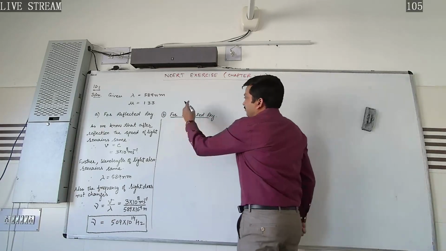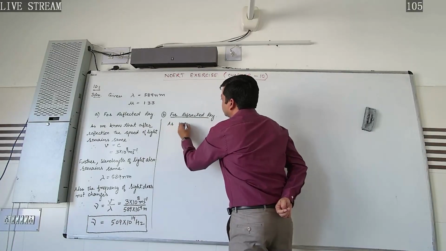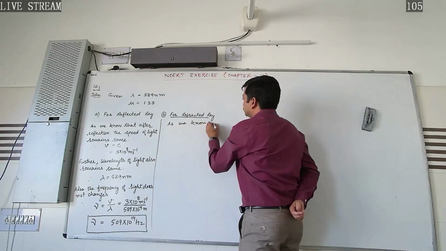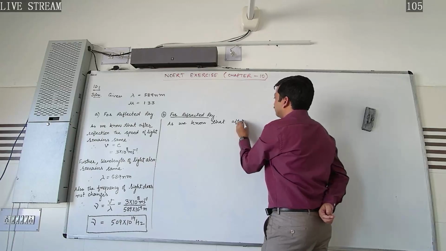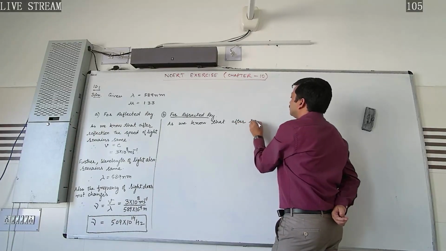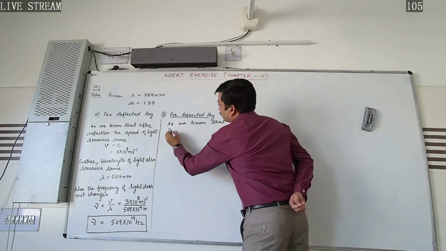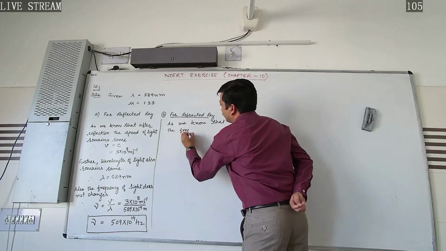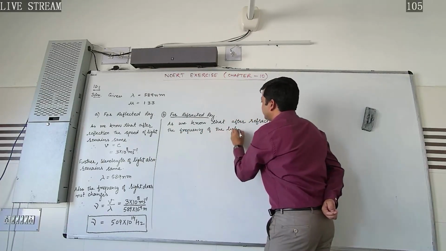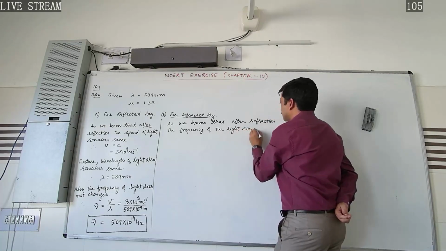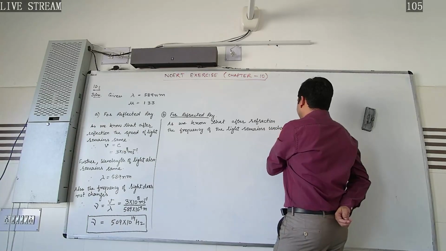So here we will write: as we know, after suffering refraction, the frequency of the light remains unchanged.